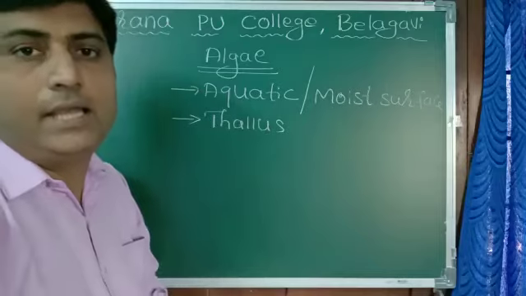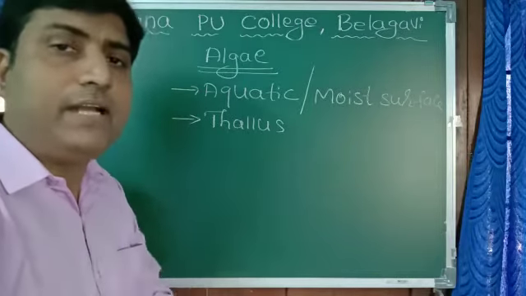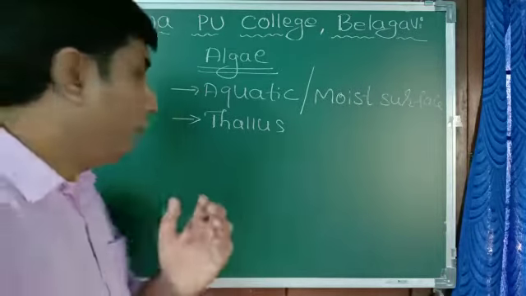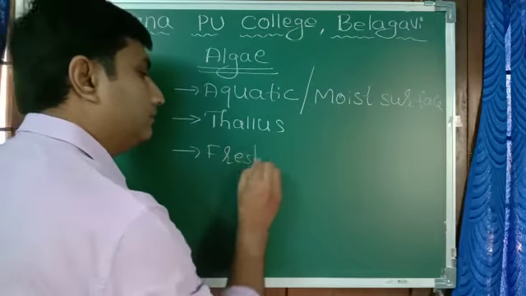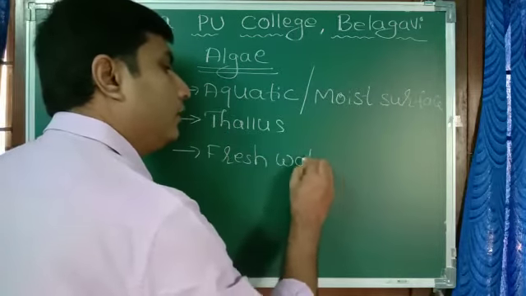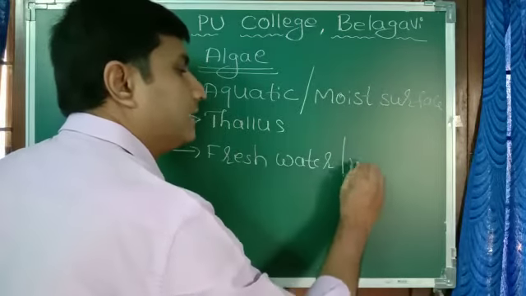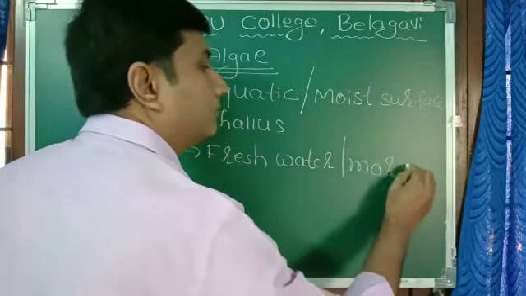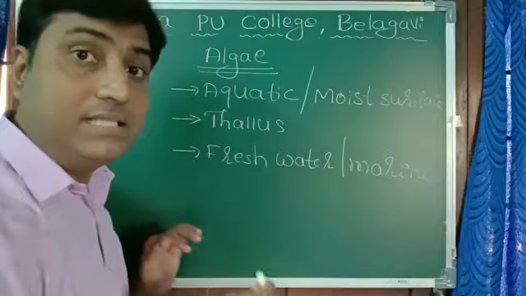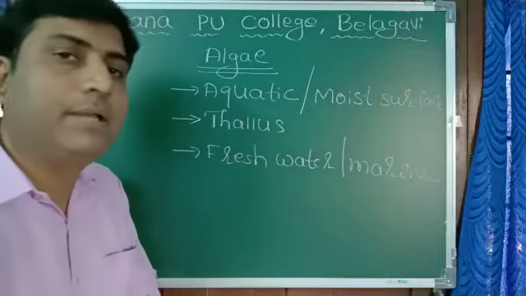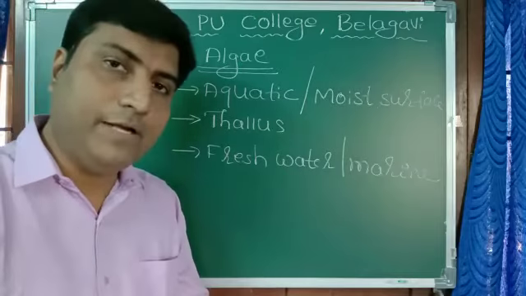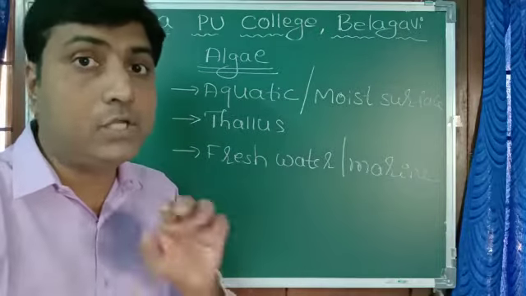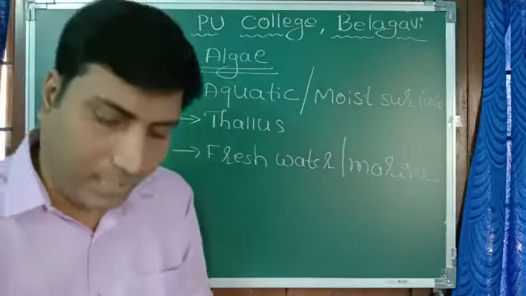And this algae, we find them both in fresh water as well as in marine water. Marine water means in sea water. We can also find them in sea water. Again, algae are classified into 3 classes based on the pigment or the color.